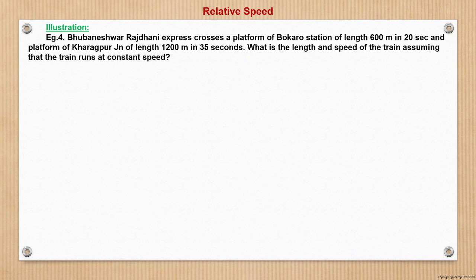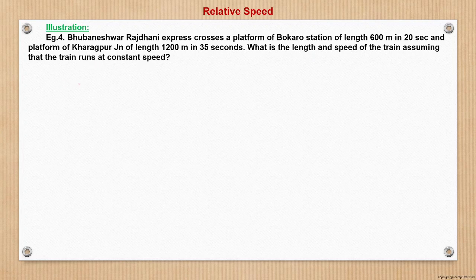Now moving to the next question. Now we'll try to be a bit fast and take it as a real exam, the way it appears in the examination. I hope we have spent enough time on the basics. The question says: Bhubaneswar Rajdhani Express crosses a platform of Bokaro station of length 600 meter in 20 seconds and a platform of Kharagpur junction of length 1200 meters in 35 seconds. What is the length and speed of the train, assuming that the train runs at constant speed?